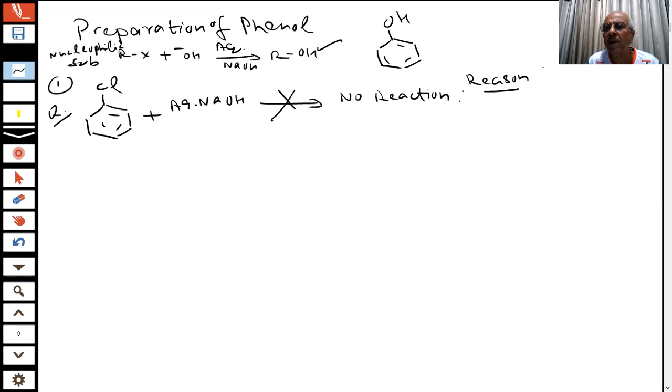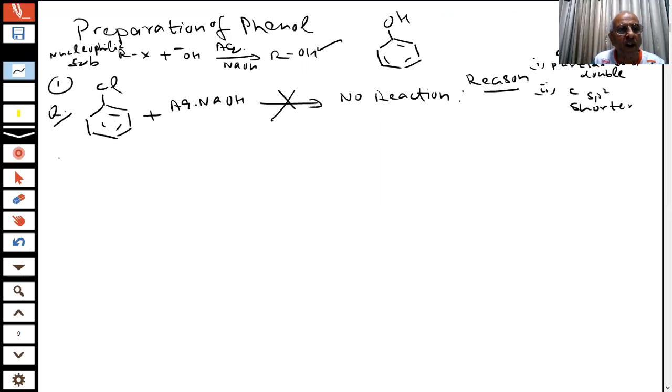Now you know it. There are two reasons. This has a partial double bond. Partial double bond, I am saying. Second, this carbon is sp2 hybridized. So the C-Cl bond is shorter, therefore it is difficult to do the normal reaction.